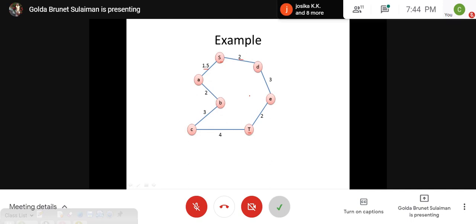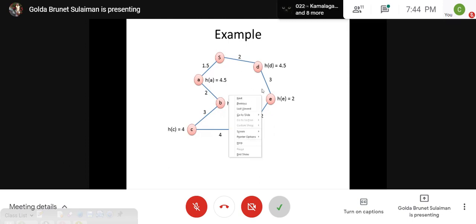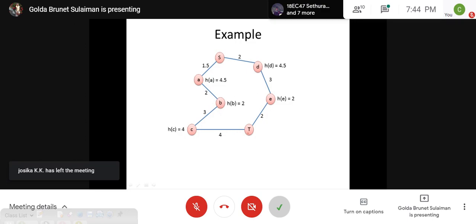But for H of A and other nodes, we assume that using the heuristics we got these values, but we can verify that property. So H of A, from A to T, what is the cost of traveling from A to T?